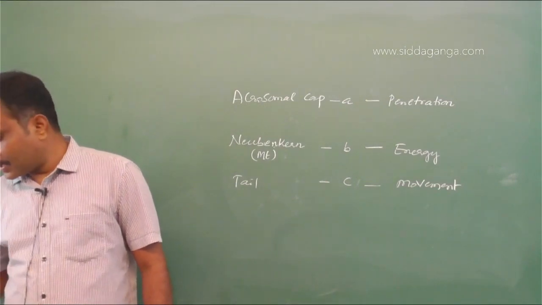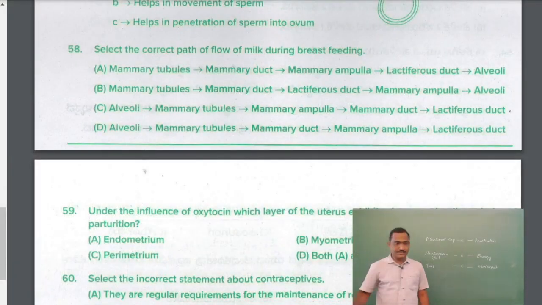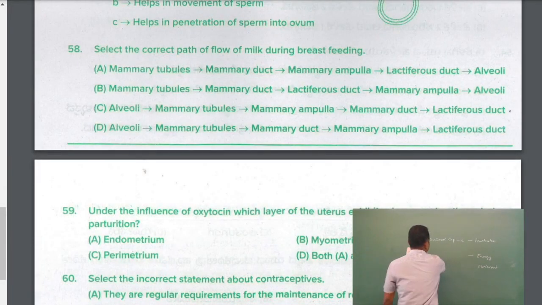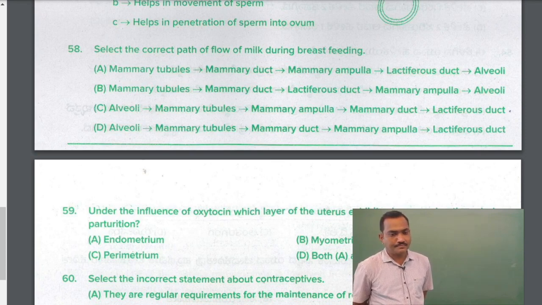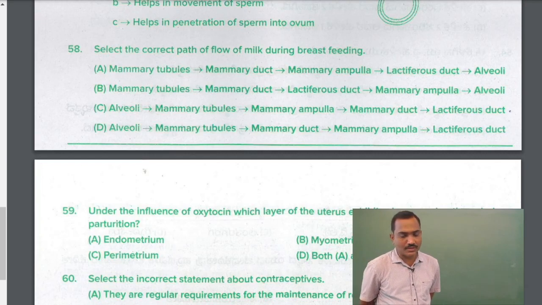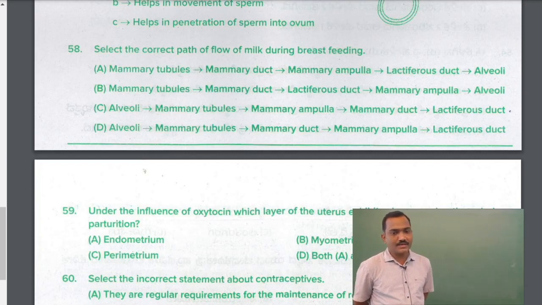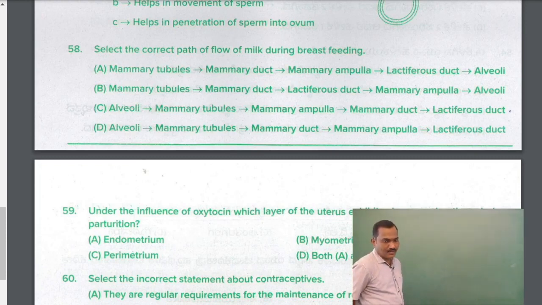The next question number 58. Select the correct path of flow of milk during the breastfeeding.